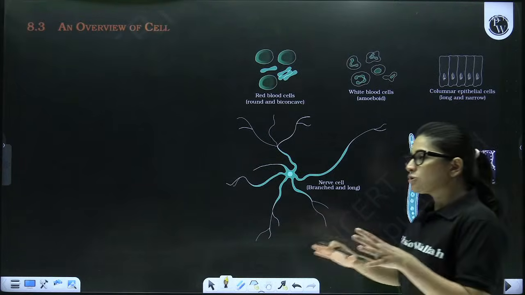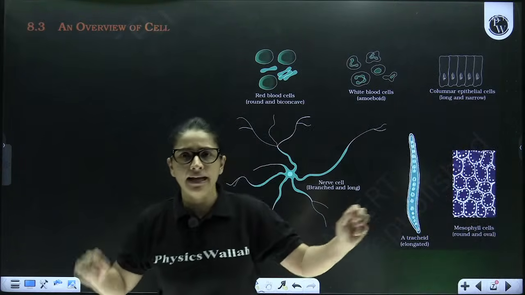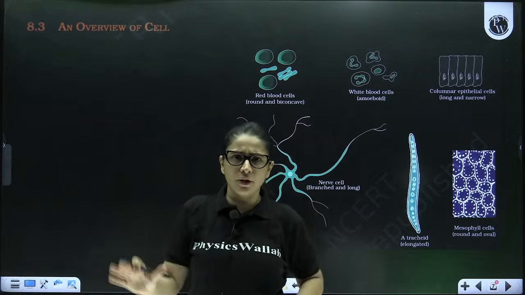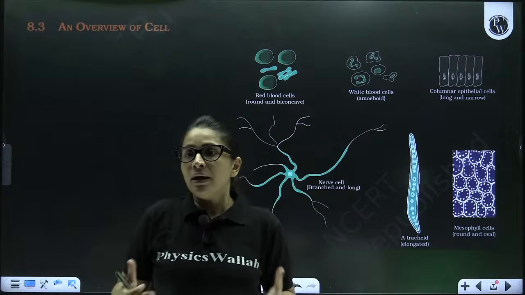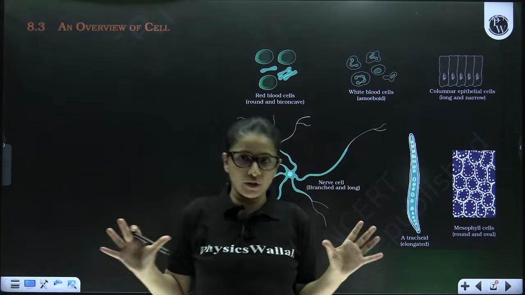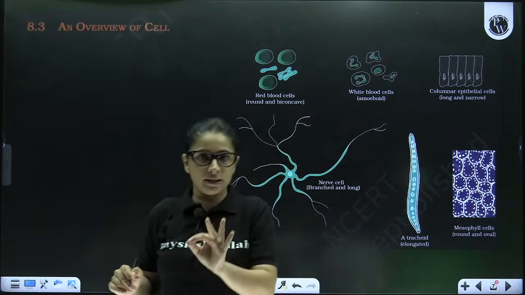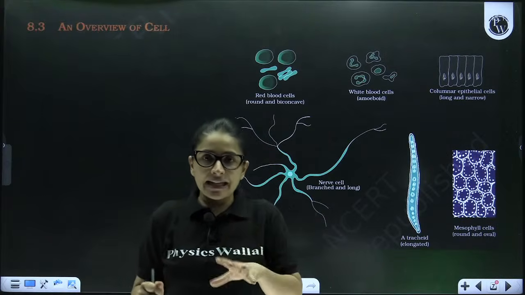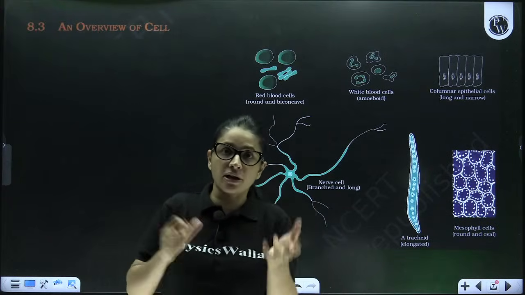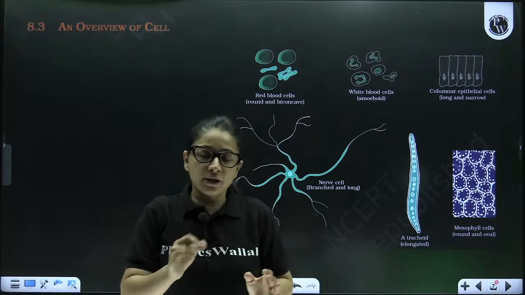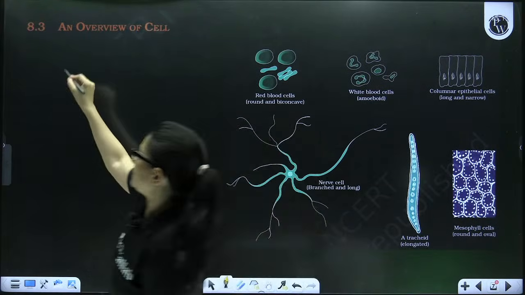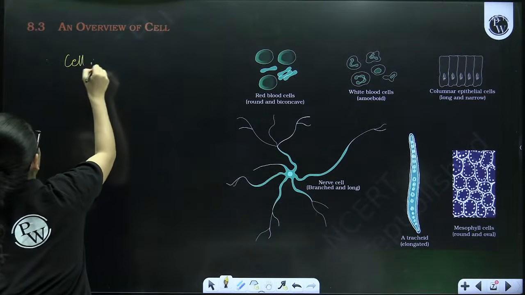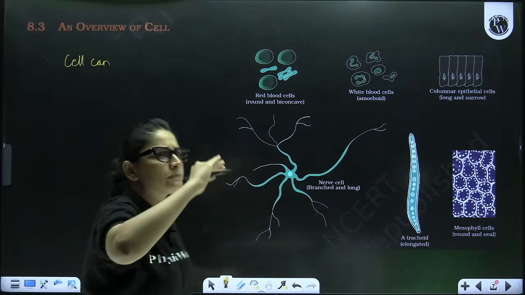Now, this is all about cell. Who discovered cell, living cell, dead cell, cell theory. You have studied so many points related to a cell. But now, let's discuss the overview of a cell. When I say overview of the cell, I mean to say, let's discuss the shape, size, structure and function of the cell. So there's a very common statement that your NCERT quotes, cell can be of various shapes, sizes.